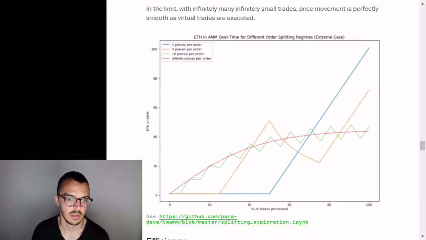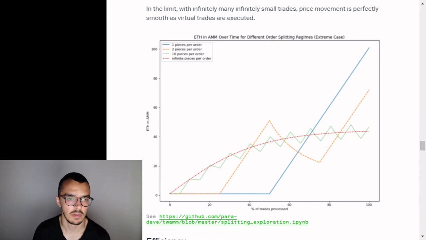And as the number of pieces per order increases, the line reaches a lower maximum value at the final end of the trade, and is much smoother over the course of the trade. So at 10 pieces per order, the maximum value of the ETH in the AMM is about 50.